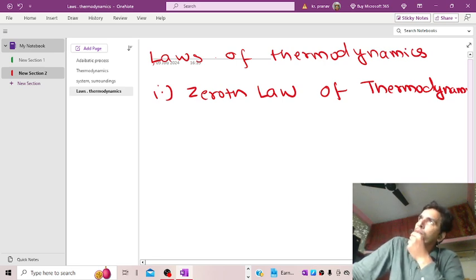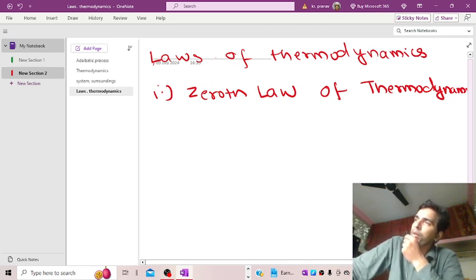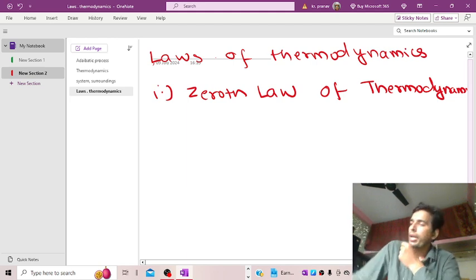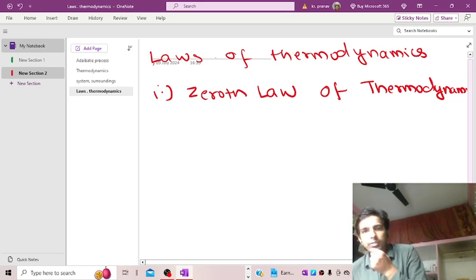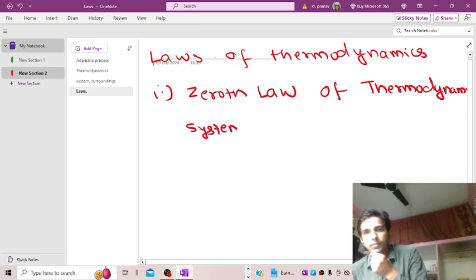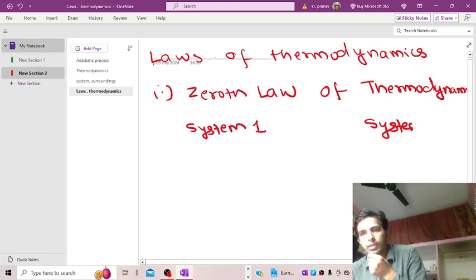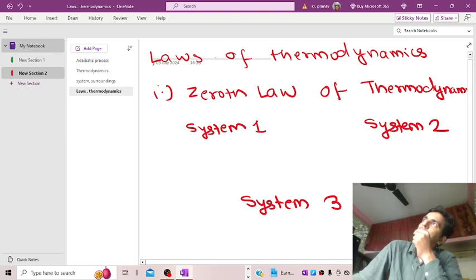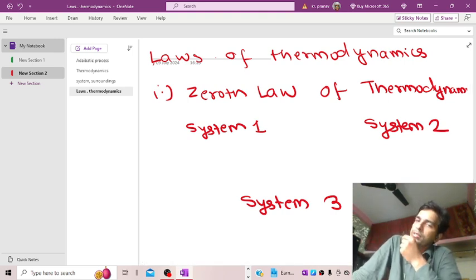The very first law of thermodynamics is the zeroth law of thermodynamics. In the case of the zeroth law, we are basically taking three bodies, and we will understand this law using a simple schematic diagram. Suppose this is system 1, system 2, and system 3. So suppose there are three bodies: system 1, system 2 and system 3.